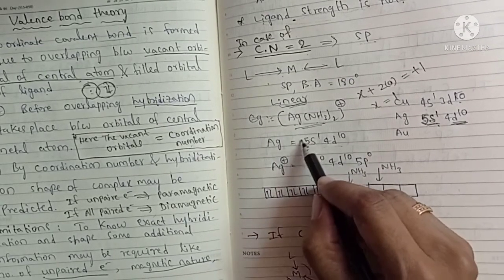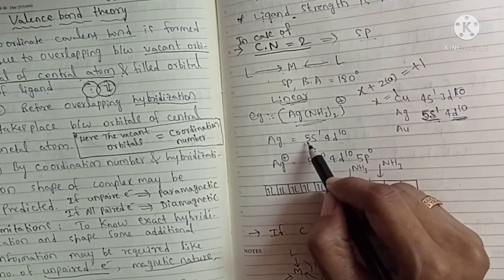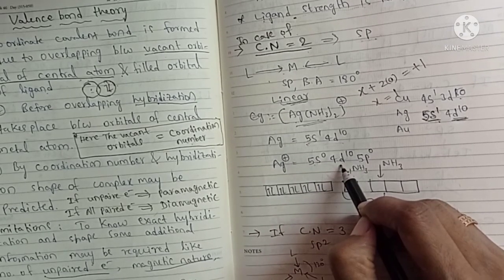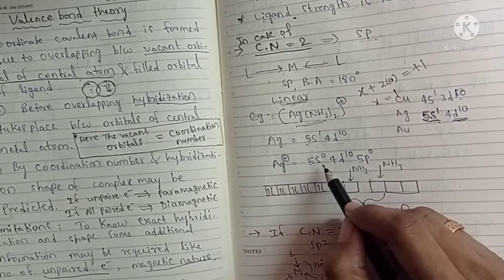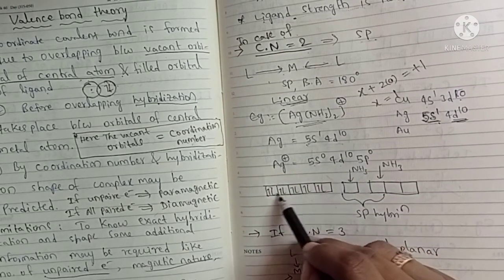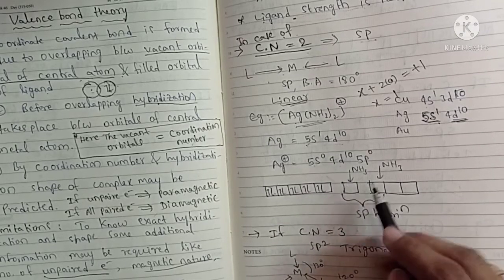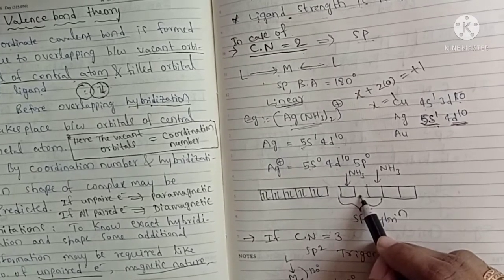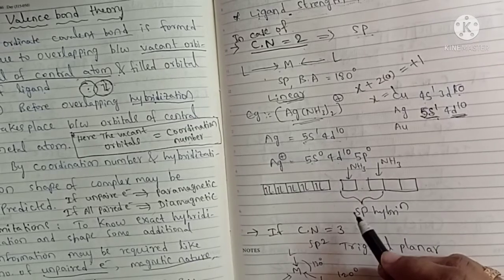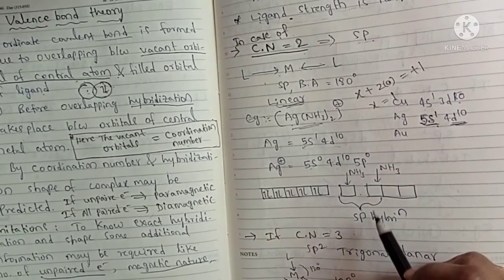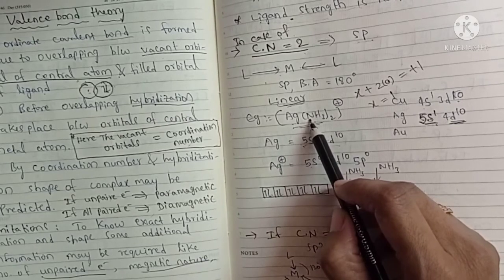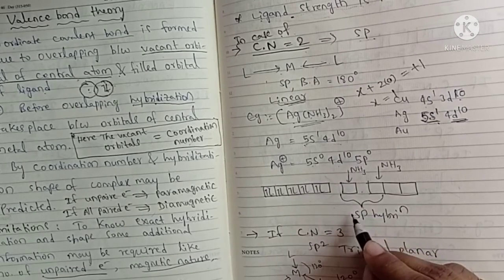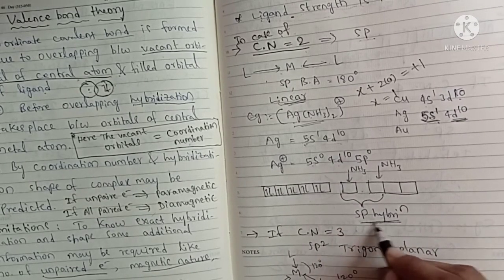In the +1 state, the electron is lost from the outer orbit, which is the 5th orbit. That's why 5s0 4d10 is the electronic configuration of Ag+. So this is the 4d orbital, and this is the 5s0 and 5p. 5p is also empty, so only empty orbitals participate in the overlapping. How many orbitals participate? That is equal to the coordination number, which is 2 here. So 2 empty orbitals participate in hybridization to give sp hybrid orbitals.